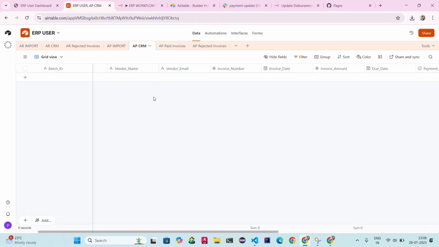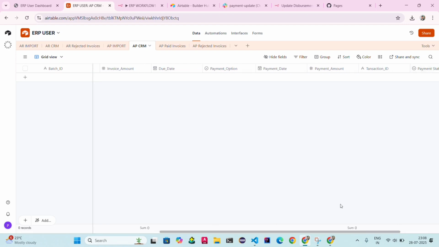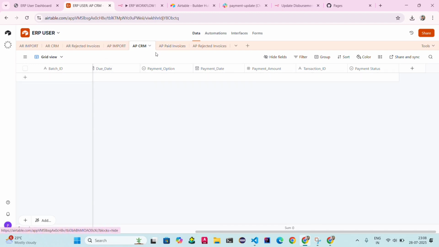Now I will check my APCRM. The data is erased. Why? Because in the APCRM, once the payment status is marked as payment disbursed, then this data is moved to the AP paid invoice when I execute my n8n workflow.